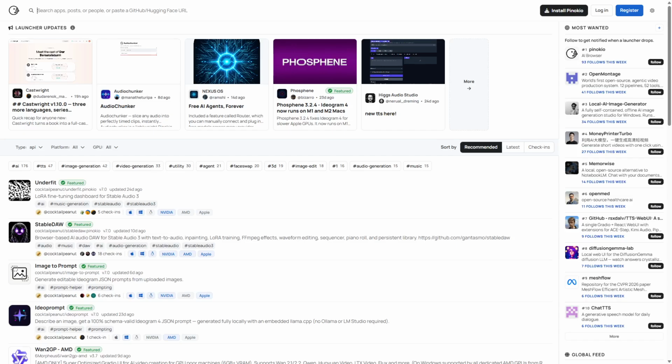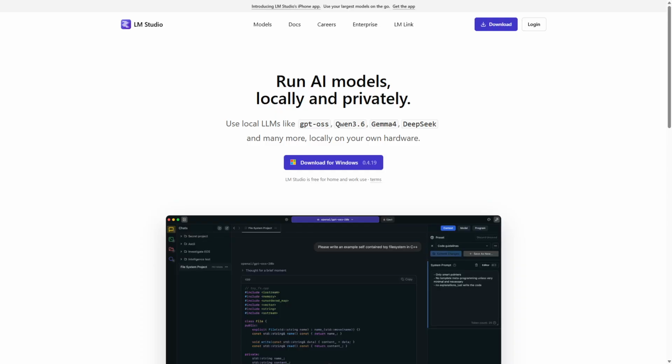Pinokio versus LM Studio. Which local AI platform suits you best? Choosing the right AI platform can transform your development process without relying on cloud services. Both offer unique features for local AI model deployment and management. Pinokio and LM Studio are powerful local AI platforms designed for running AI models on personal or enterprise hardware.